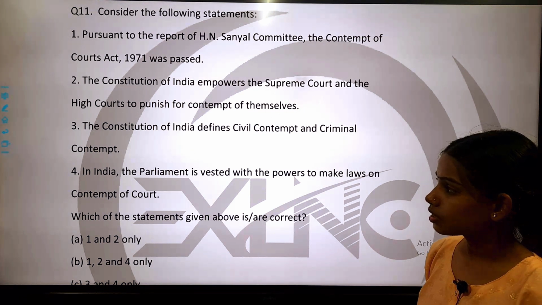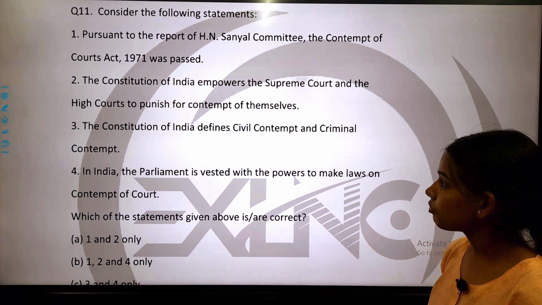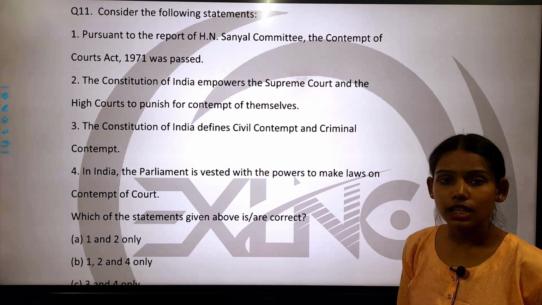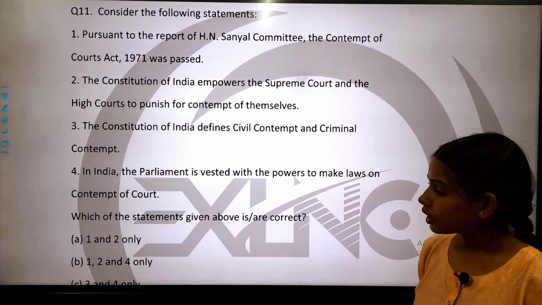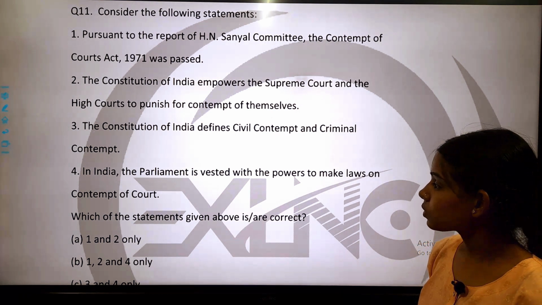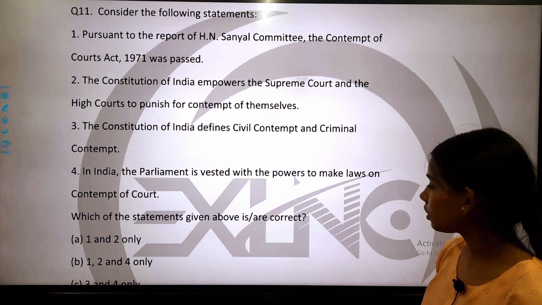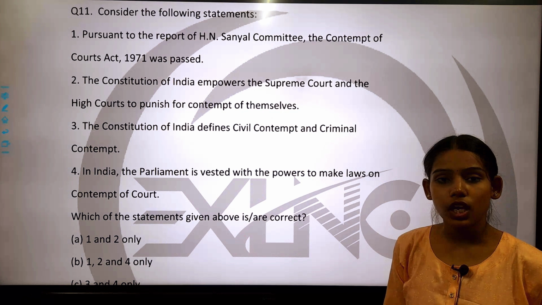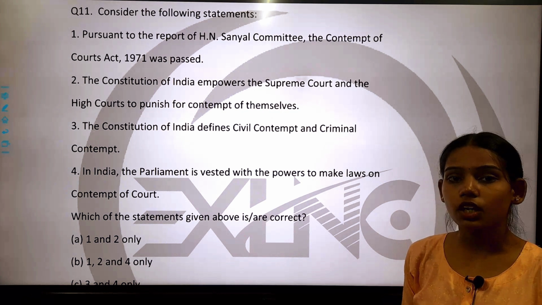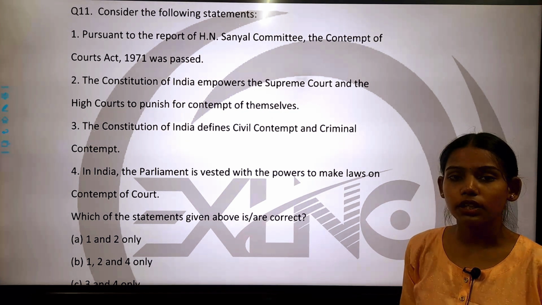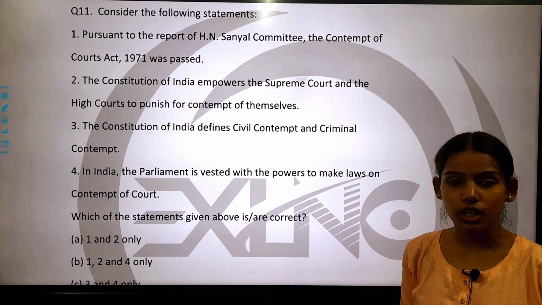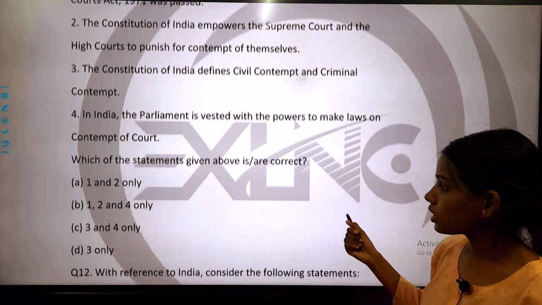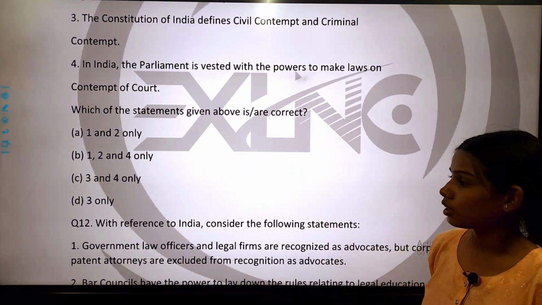Statement 3: The Constitution of India defines civil contempt and criminal contempt. Statement 4: In India, the Parliament is vested with the powers to make laws on contempt of court. Which of the given statements above are correct?